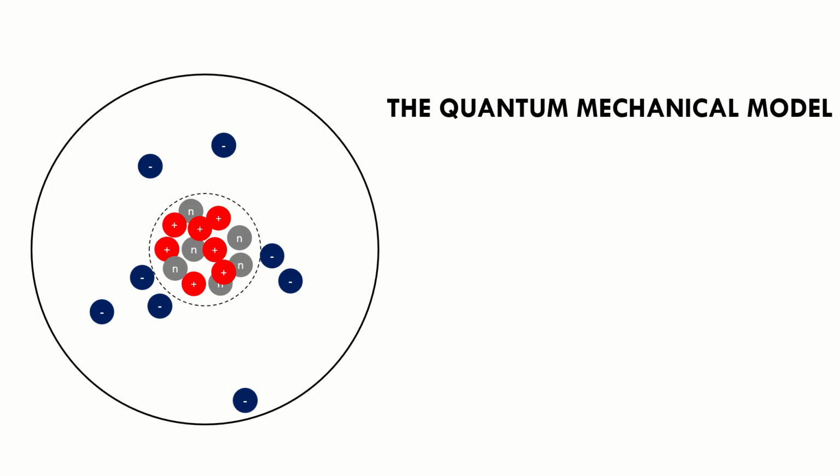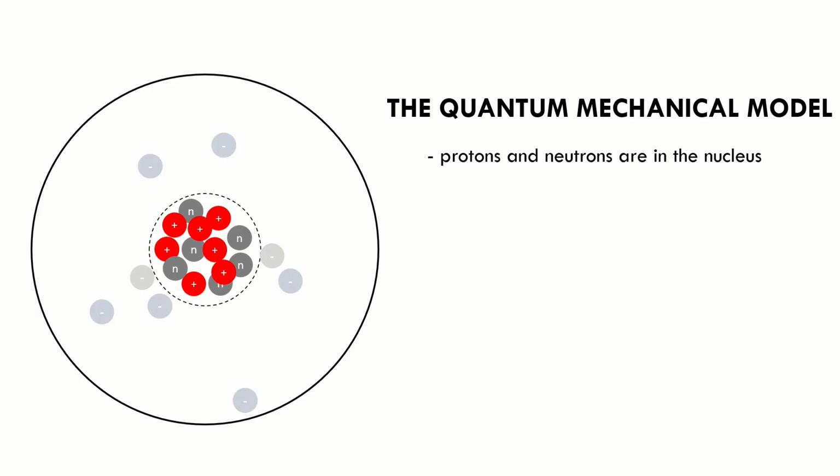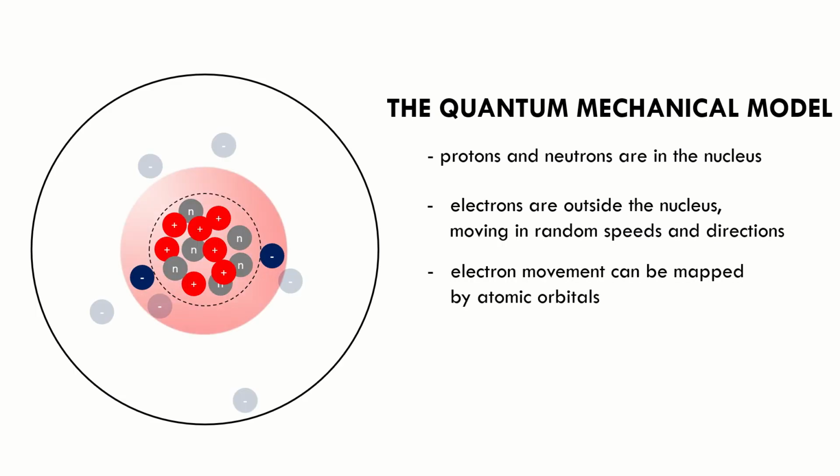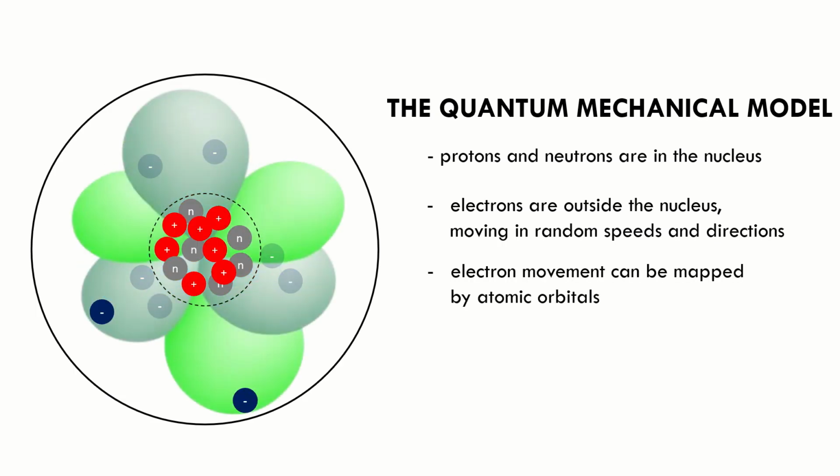The development of atomic orbitals has given us the most accurate depiction of atoms so far, the quantum mechanical model. In the quantum mechanical model, we still have the protons and neutrons somewhere in the middle of the atom, or the nucleus. The electrons are outside the nucleus, moving around in random directions and speeds. But despite the randomness, we still have an idea of where the electrons can be, thanks to our orbitals, or the 3D maps of electron motion.